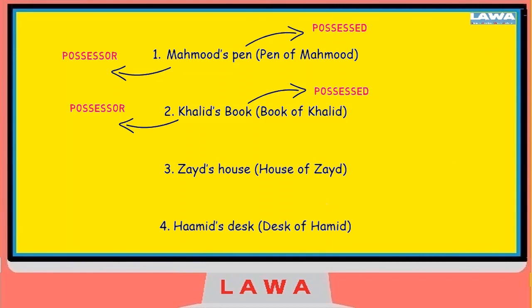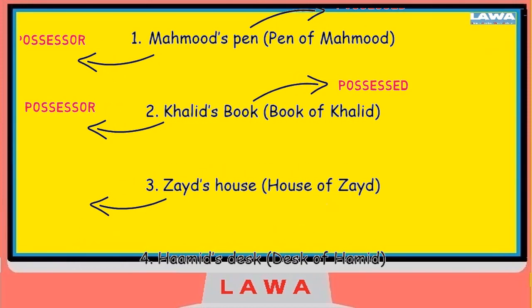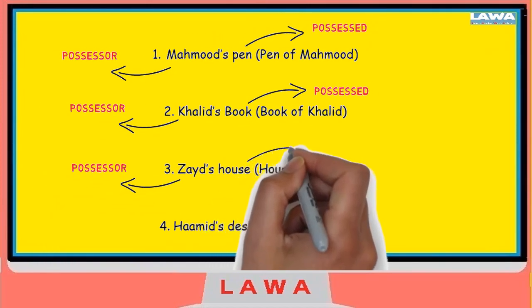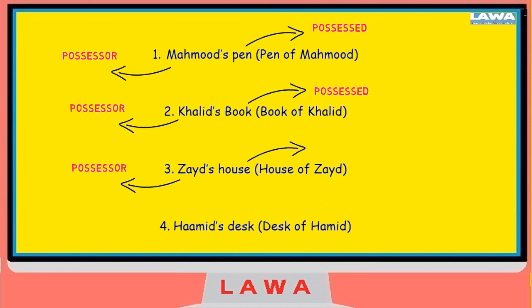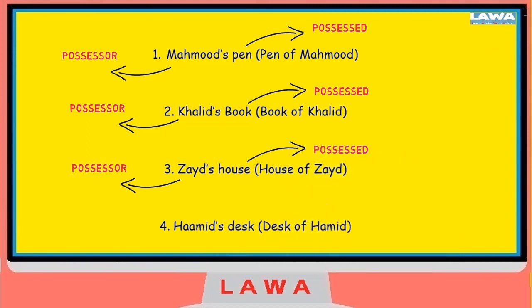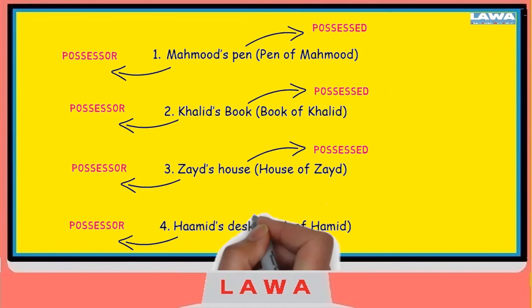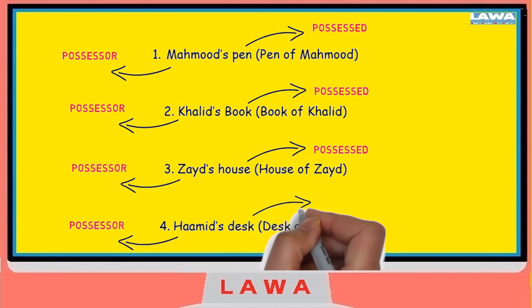Let's take a look at example number 3, Zaid's house. Who is the owner of the house? Zaid is the owner. So you could say that Zaid possesses the house, so he is the possessor, and the thing that he possesses is the house. Or you could say the house is referring towards Zaid. In the last example of Hamid's desk, who is it referring towards? Is it Hamid or is the desk referring towards Hamid? It's the desk that's referring towards Hamid, meaning the desk is owned, or the desk belongs to Hamid.